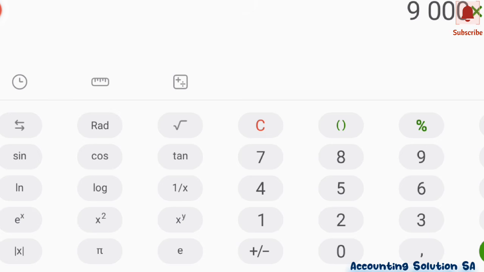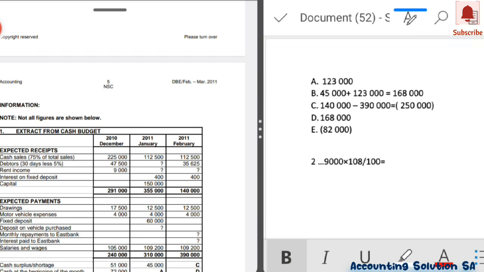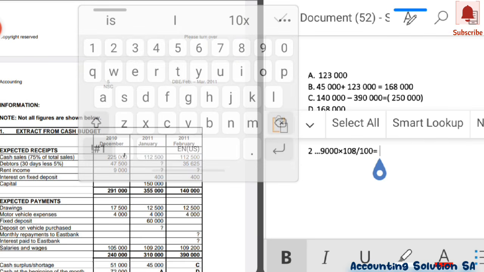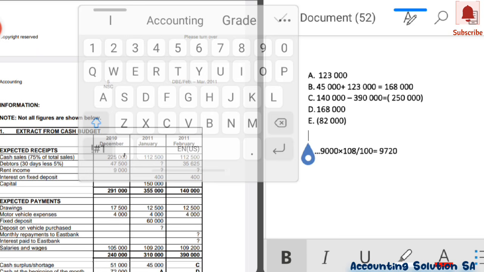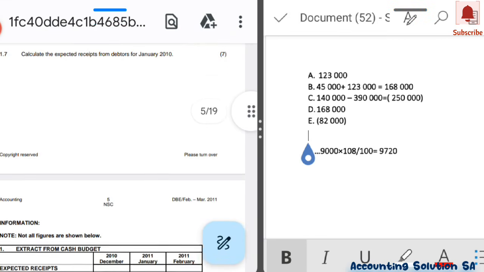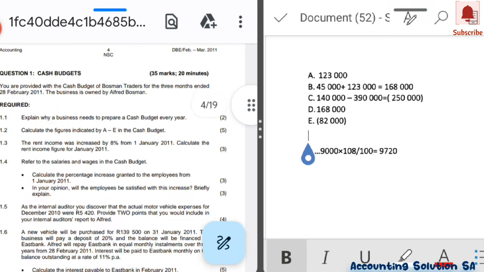So if you want a straight answer, the way I was saying, you just have to say 9,000 multiplied by 108 over 100, and it gives you the straight answer, which is 9,720. Simple as that. Now let's proceed. 3 marks for that, guys.